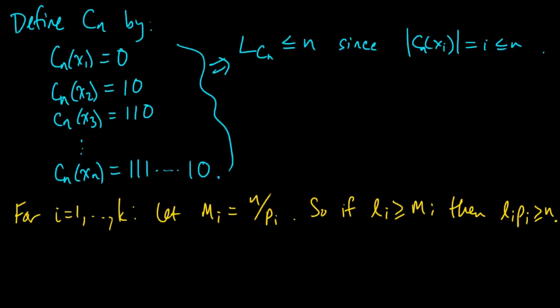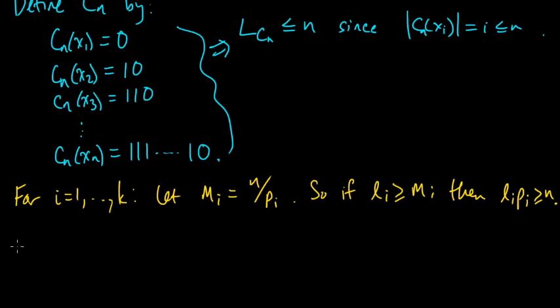All right, so now we're making a bunch of definitions. Let's define some other stuff. Let script C be a collection of codes, a set of codes.